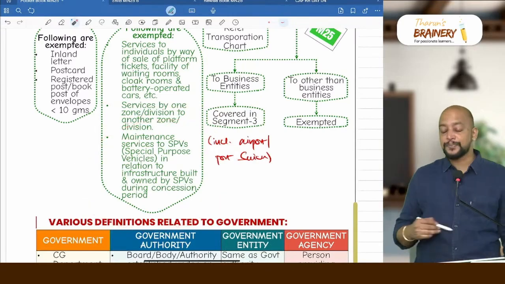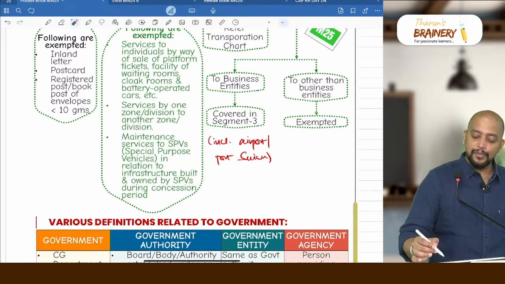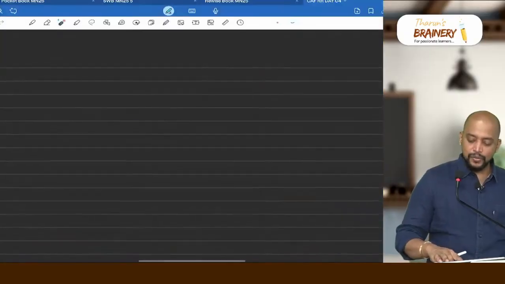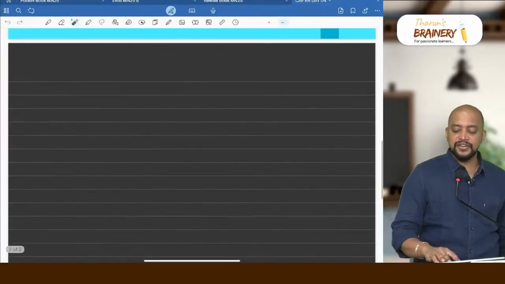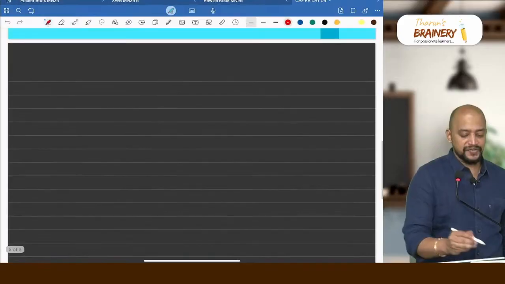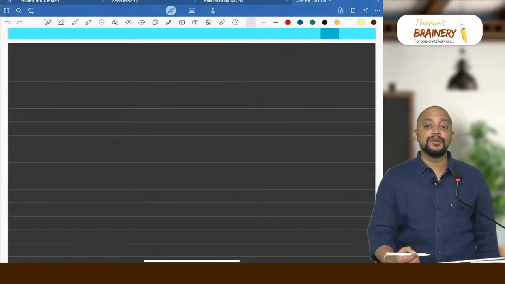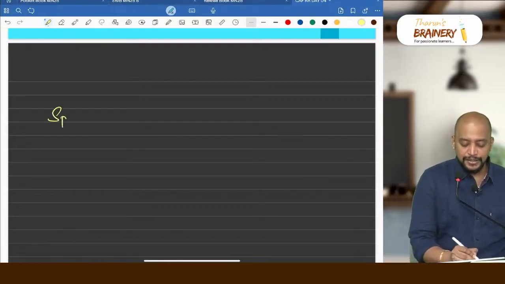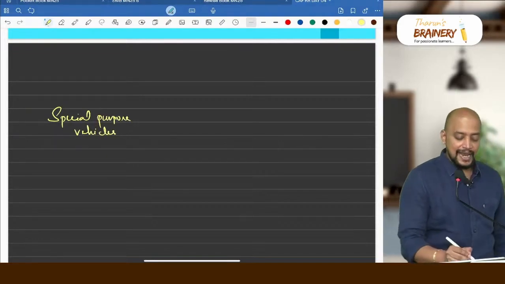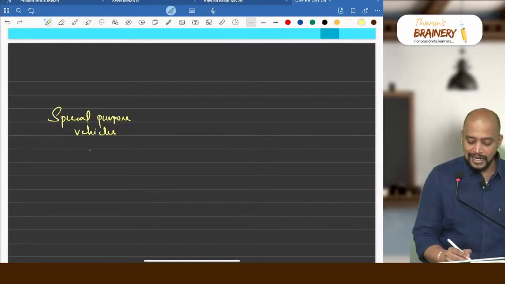Then maintenance services to SPVs. So we need to understand a little bit about these special purpose vehicles. Listen, generally there are a lot of railway stations wherein some infrastructure will be built by special purpose vehicles. This infrastructure will not be built by Indian Railways, but by special purpose vehicles. So what will these special purpose vehicles do? They will create the infrastructure.